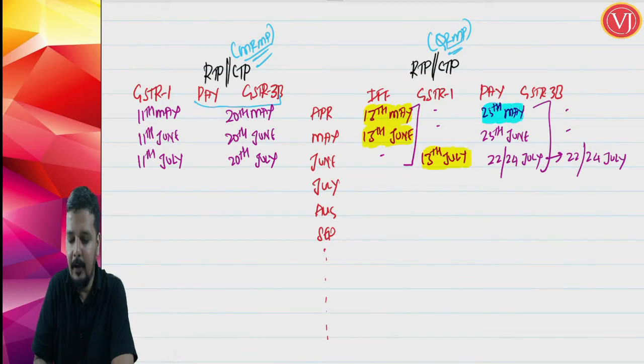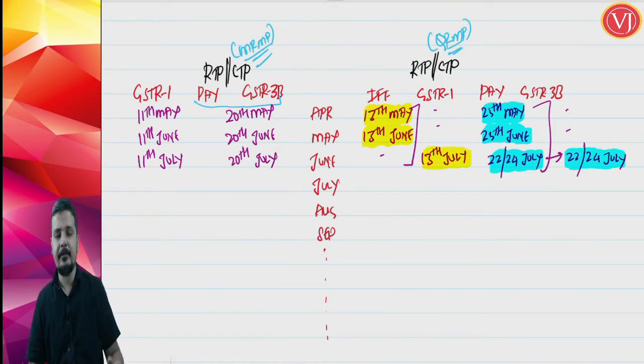For the first 2 months, it will be only by depositing in PMT06, on the 25th of the next month: 25th of May for April month, and 25th of June for May month. For June month, it is the 22nd or 24th of July, depending on which state or union territory you are in, and the GSTR3B due date will be the same, 22nd or 24th of July after the end of the quarter, depending on which state or union territory you are in.